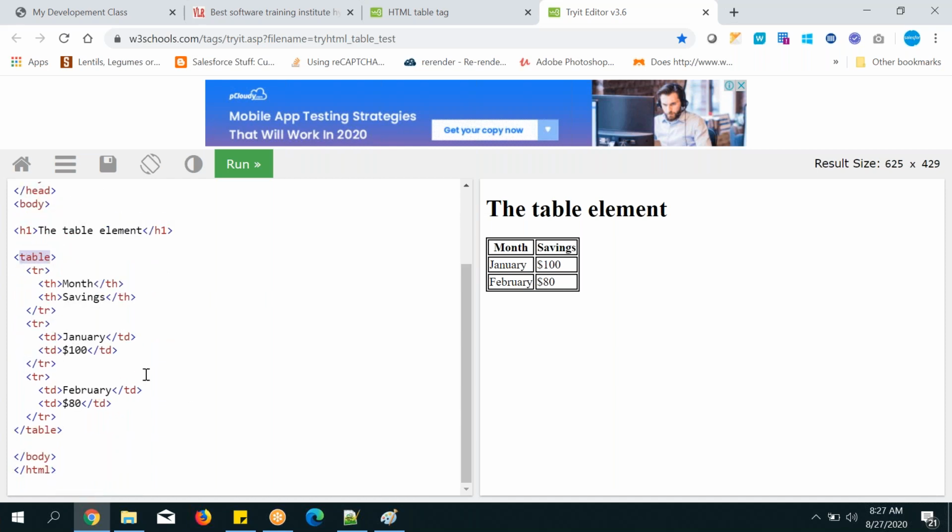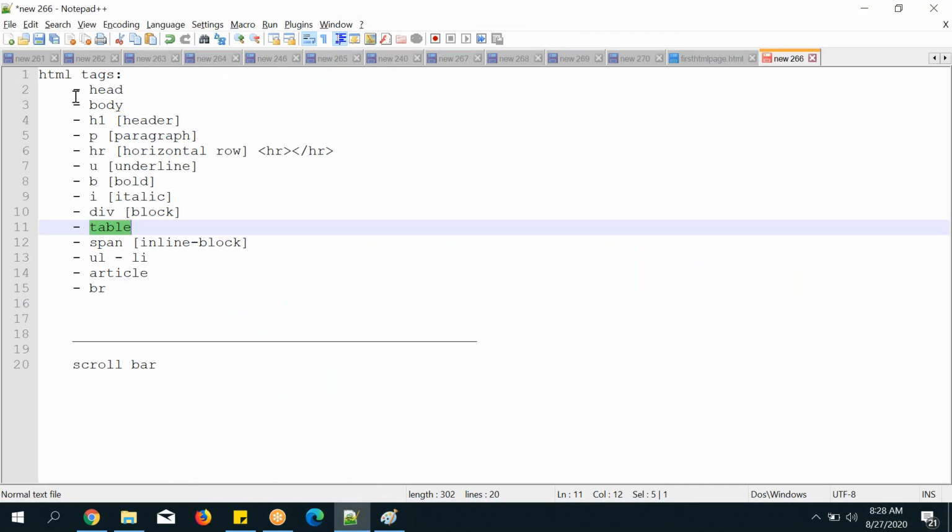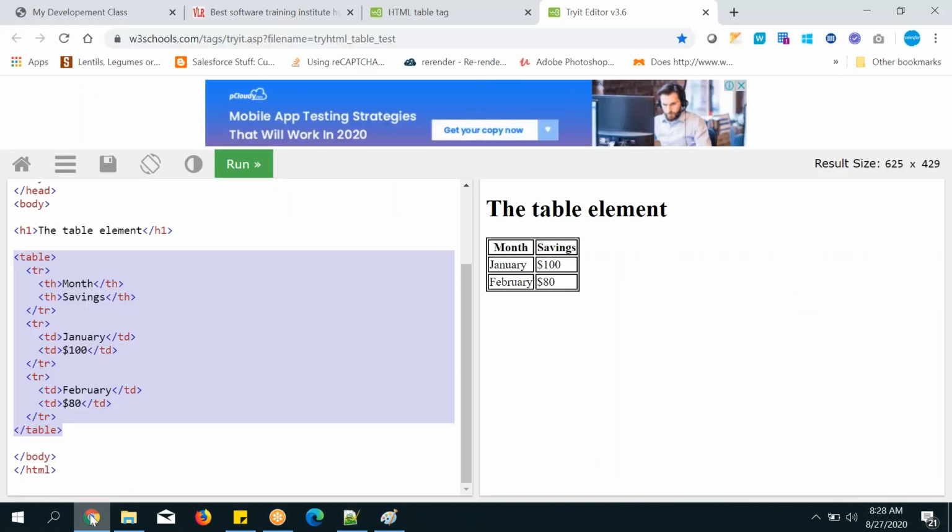How can you understand table? You know how to work with these tags as of now, but a new tag recently came into the picture and you don't know it. How do you learn from W3Schools? Guys, you need to play a game. It's not only about HTML, it's about any code.